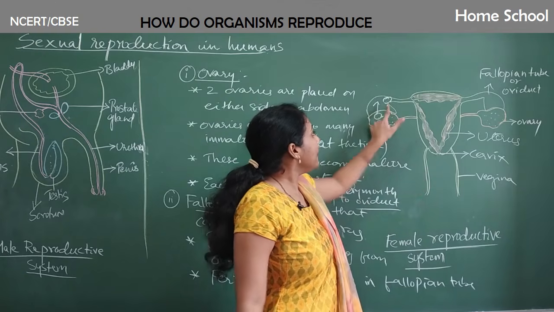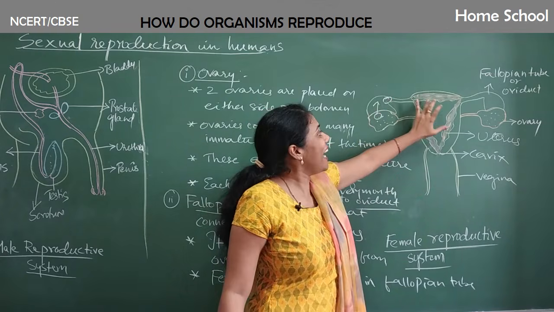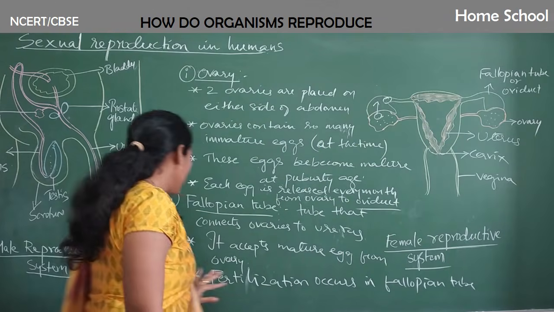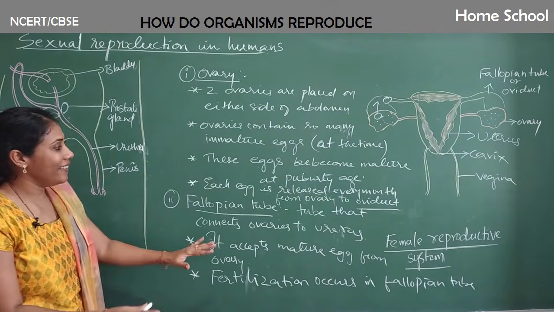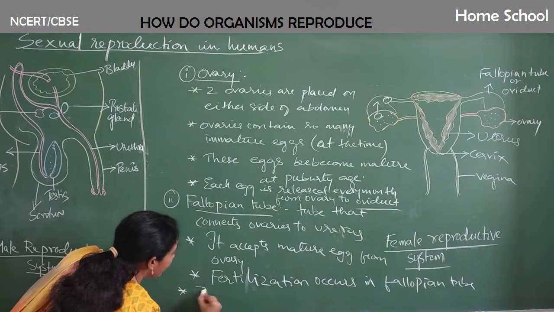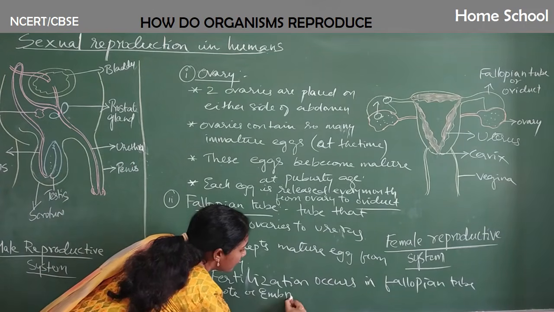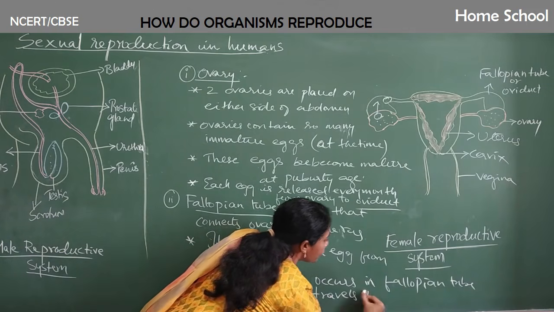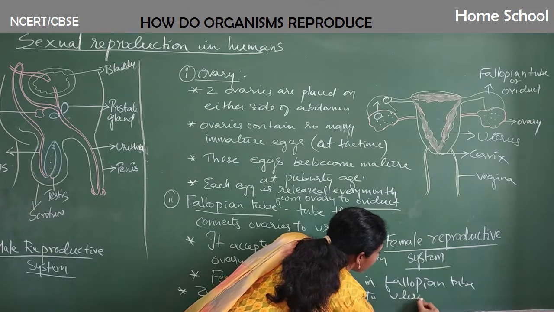Later, that particular zygote will travel to the uterus. Clear, everybody? So, what I can write is the zygote travels to uterus.